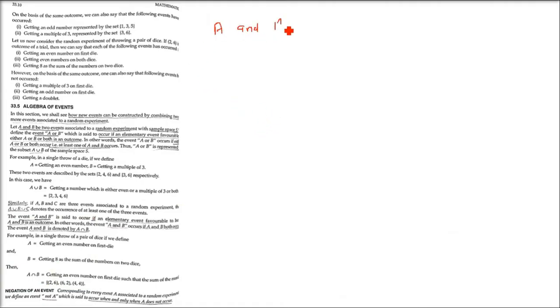Now coming to A and B, this is also algebra of events. The event A and B is said to occur if an elementary event favorable to both A and B is an outcome. In other words, the event A and B occurs if A and B both occur. So they have to occur simultaneously, then only it will be true. The event A and B is denoted by A with an upside-down U sign between them.